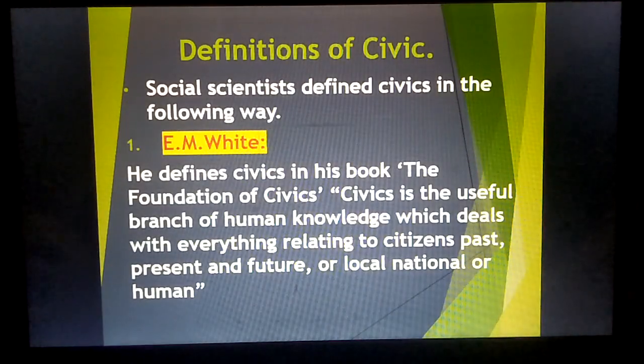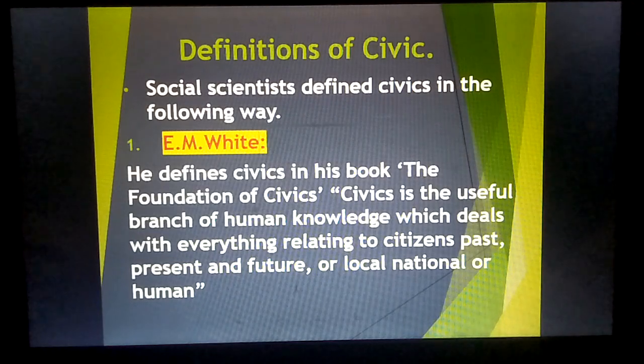Next, we have certain definitions of civics. Social scientists defined civics in the following ways. First, we have E.M. White. He defines civics in his book, The Foundation of Civics: Civics is the useful branch of human knowledge which deals with everything relating to citizens, past, present, and future, local, national, or human.